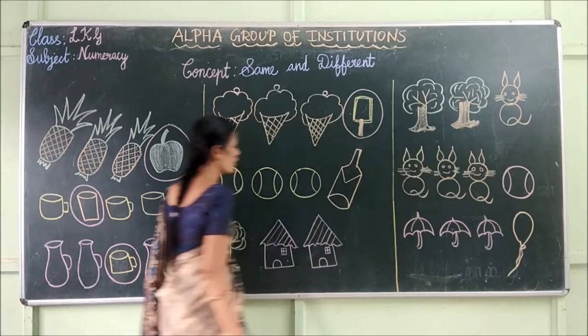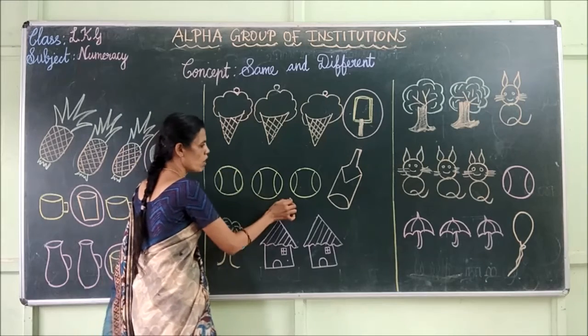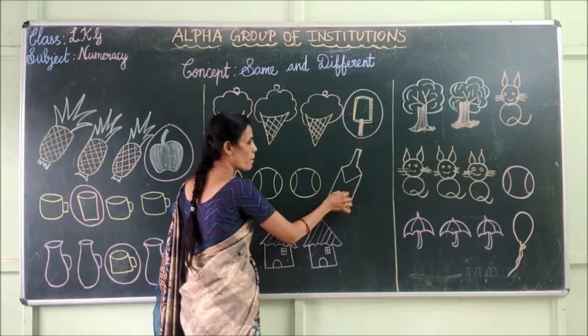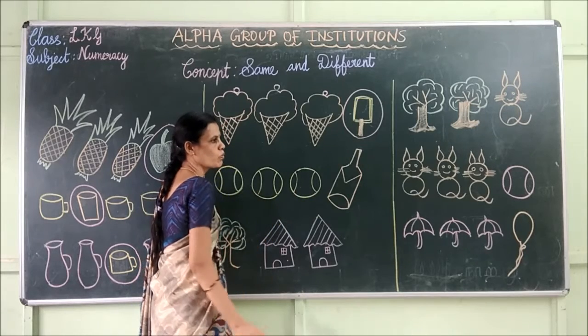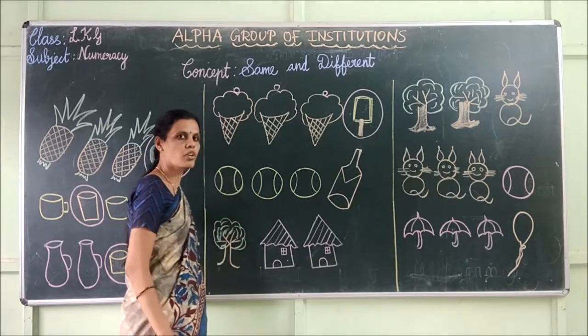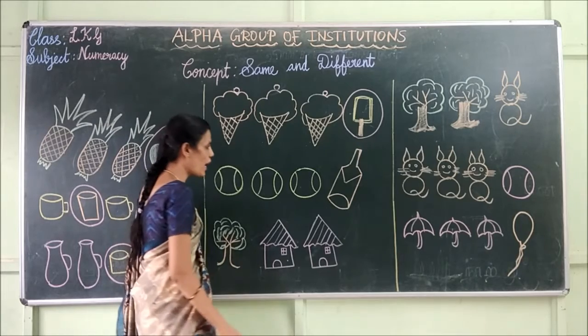Next one. Here we have balls. Another one is bat. Bat does not belong to this group. So, I have to draw a circle around the bat.